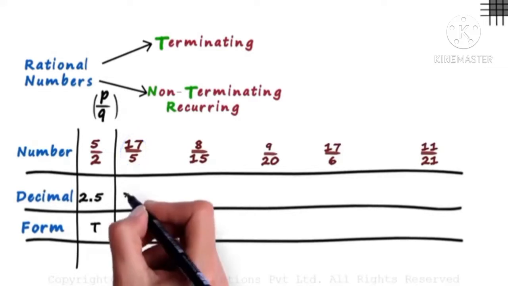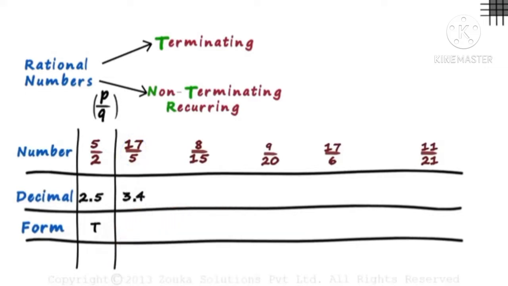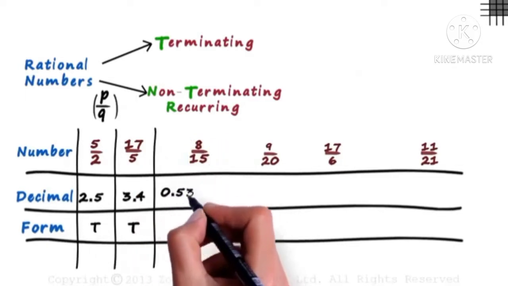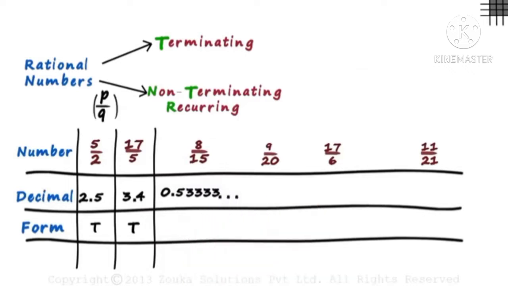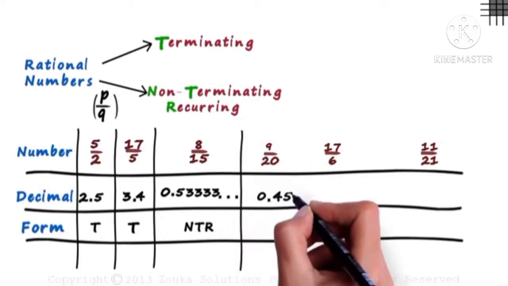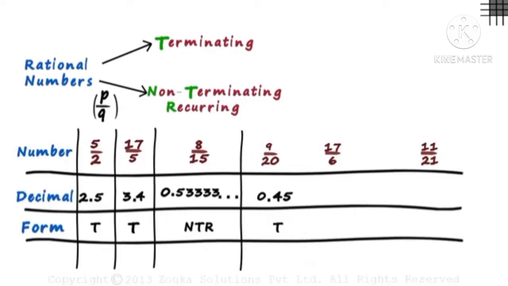17 by 5 equals 3.4, which is also terminating. 8 by 15 equals 0.53333 and so on. It does not terminate. The digit 3 is repeated indefinitely. So we can say that it's a non-terminating recurring decimal. 9 by 20 equals 0.45, which is terminating. So what we are doing here is calculating the decimal value of all the numbers and classifying it into terminating and non-terminating recurring decimals. Only 2 more numbers remain.